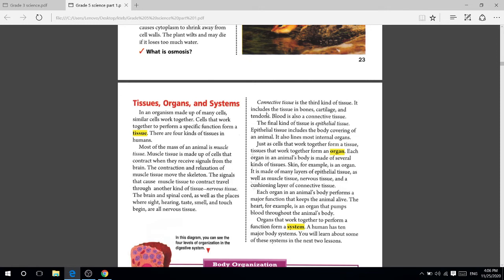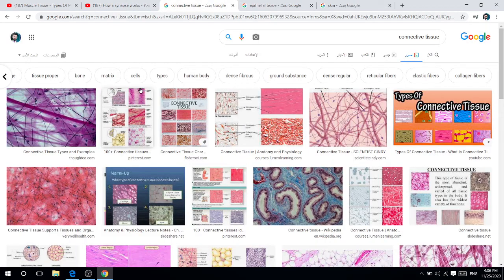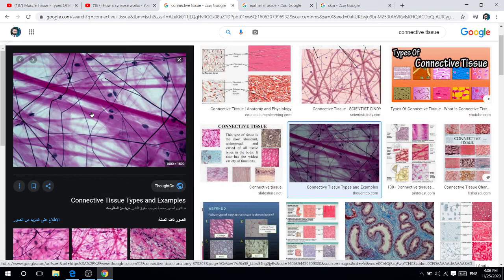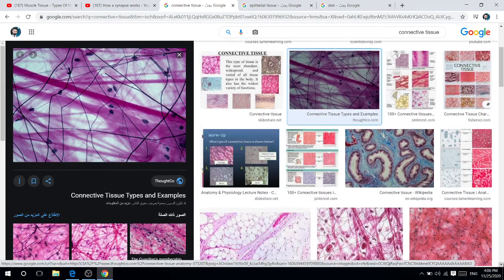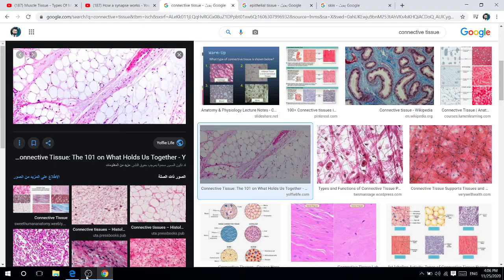The final one, okay, let's look at the connective tissue. You will understand more about how they work. Look here, this is connective tissue, how our body is connected together. For example, our bone is also connective tissue, and blood is connective tissue. Do you see? This is connective tissue.